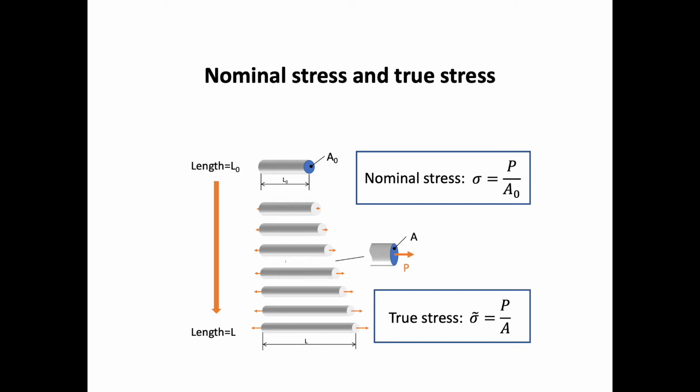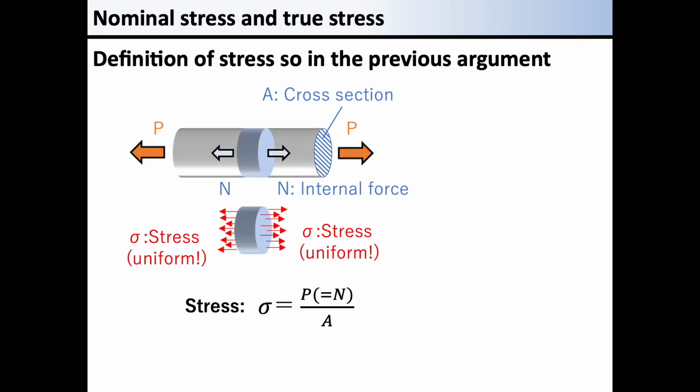Next argument is about nominal stress and true stress. The true stress is a little different from the stress that we have argued so far. We learned that when calculating a stress in a material, the load applied to the material should be divided by the cross-section area. You may notice that the cross-section area here is actually the area under no load acting on it.